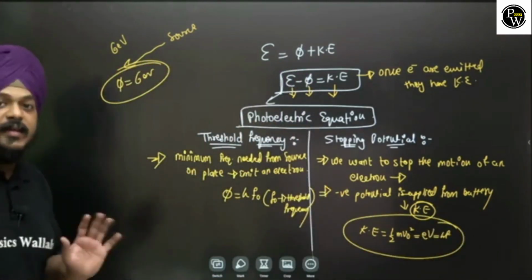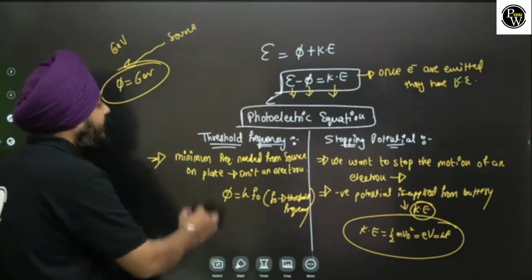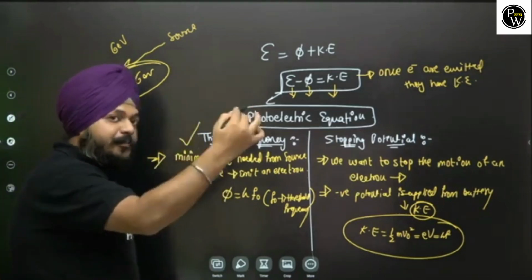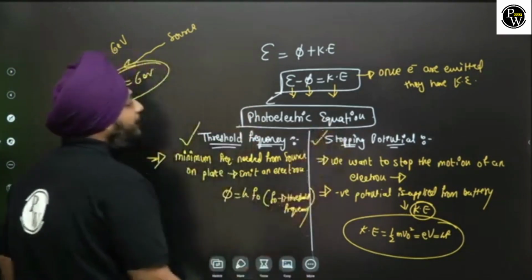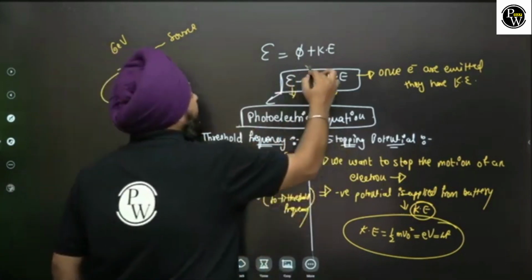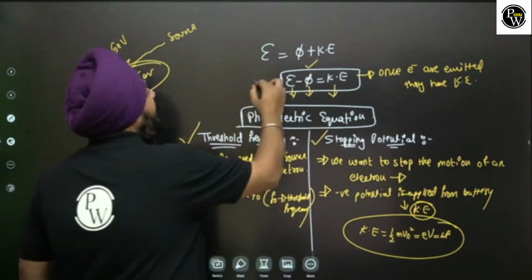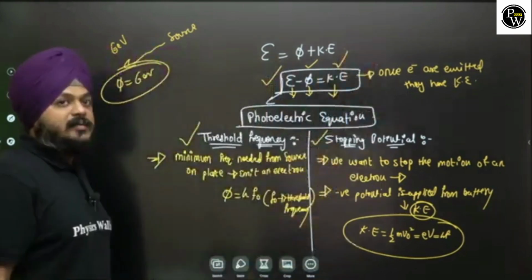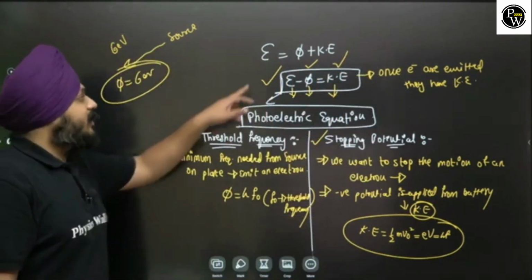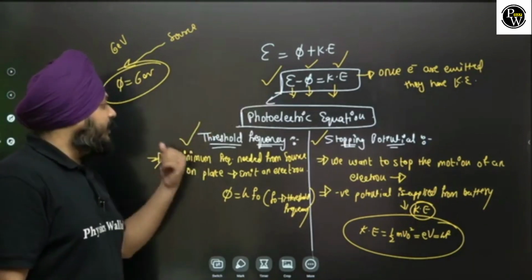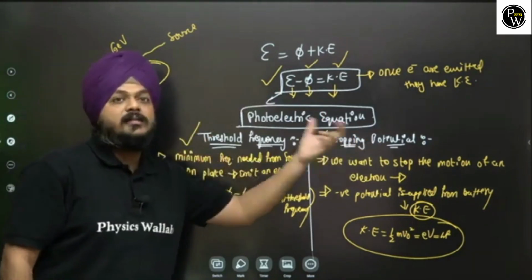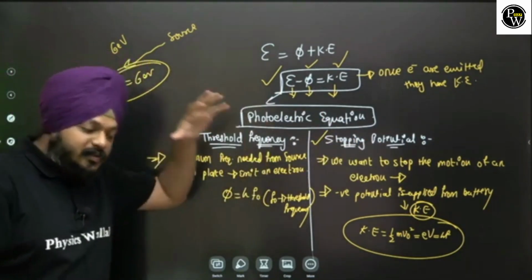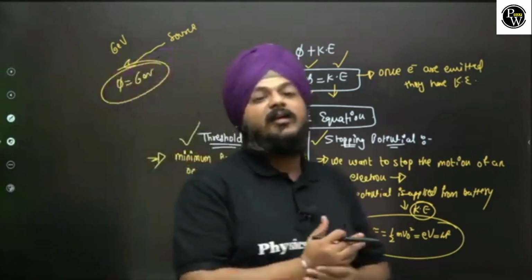So there is a difference within the photoelectric effect. Threshold frequency is something else, stopping potential is something else, work function is something else, energy incident is something else, and kinetic energy is something else. This is the correct equation. Within that, this is the threshold frequency, this is the stopping potential. So this is the correct representation of the photoelectric effect.